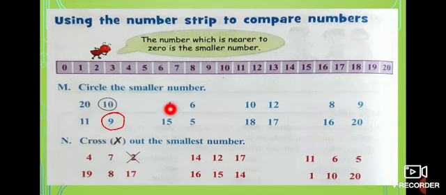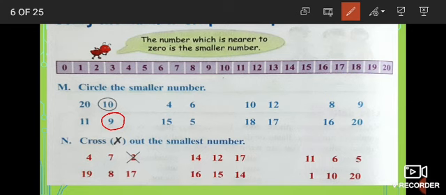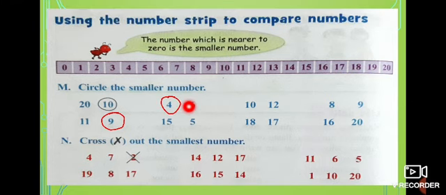4, 6. Where is 4? 4 is here. And where is 6? 6 is here. Which is near to 0? 0, 4 or 0, 6. Which is near? 0, 4 is near. So, 4 is the smaller one. You have to circle number 4 in this. And look at the next one.